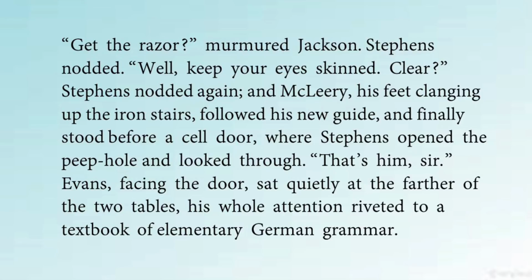And what did Stephens do? He didn't open the door first. There was a peephole on the door where the officer standing outside can peep in and see what is happening. So he looked through it and told, what did he say? That's him, sir. So he looked through the hole and saw Evans sitting inside, and he's asking McCleary also to look at him, and he says, see, that is him. So that is the person who is going to write the exam and you have to invigilate.